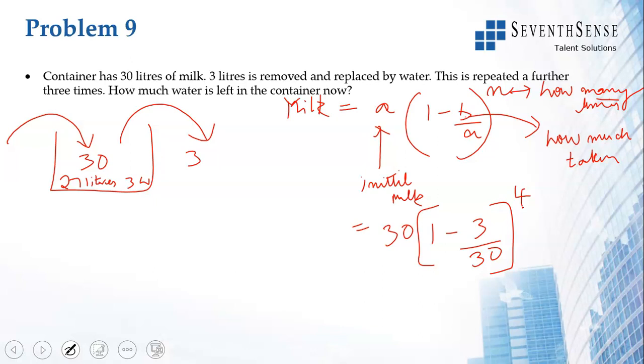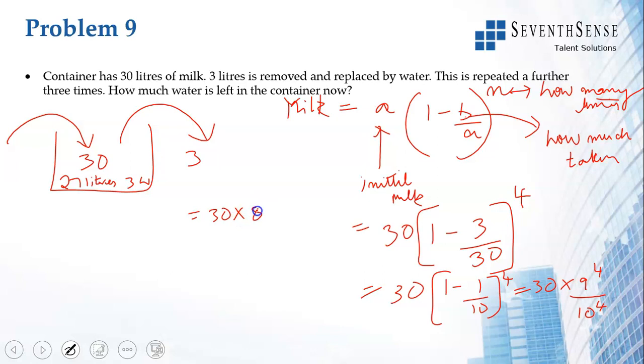So if you look at the quantity of milk, you'll get 30 into (1 minus 1 by 10) whole power 4. You will get 30 into 9 power 4 by 10 power 4, which is the same as 30 into 81 into 81. So 9 square into 9 square is 9 power 4. So I write that here.